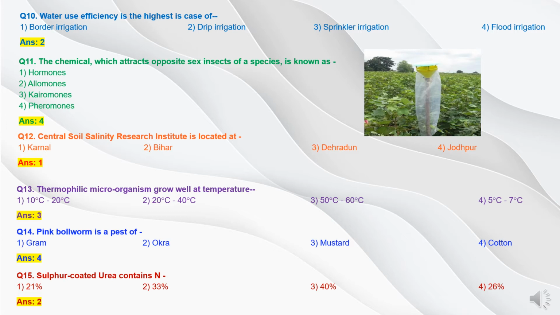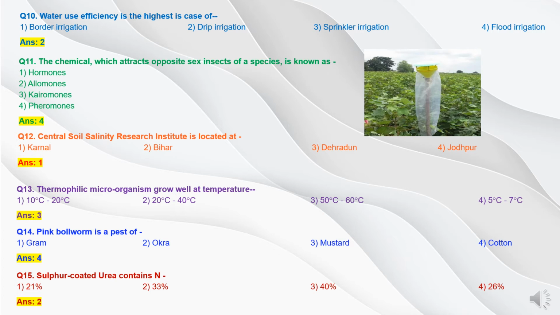Now question 11. The chemical which attracts opposite sex insects of a species is known as option 1 hormones, option 2 pheromones, option 3 pheromones, and option 4 pheromones. Hormones are the chemicals which enhance the crop growth, and some are used for the self-defense mechanism, and pheromones are the chemicals which attract the opposite sex. So the answer will be option 4 pheromones.